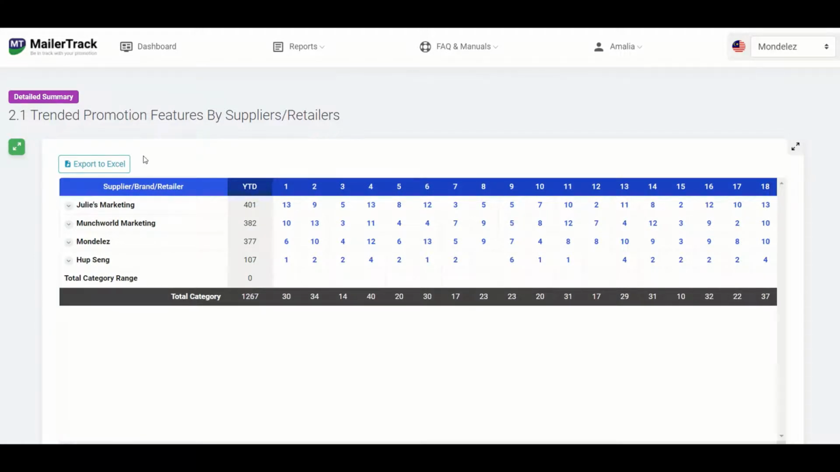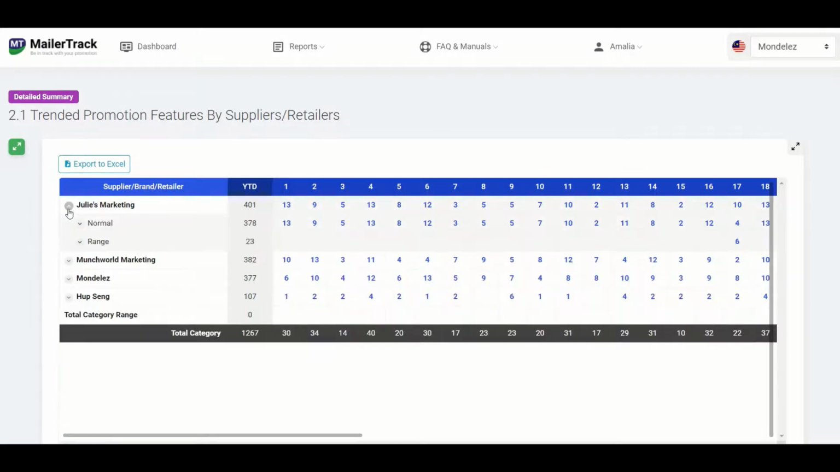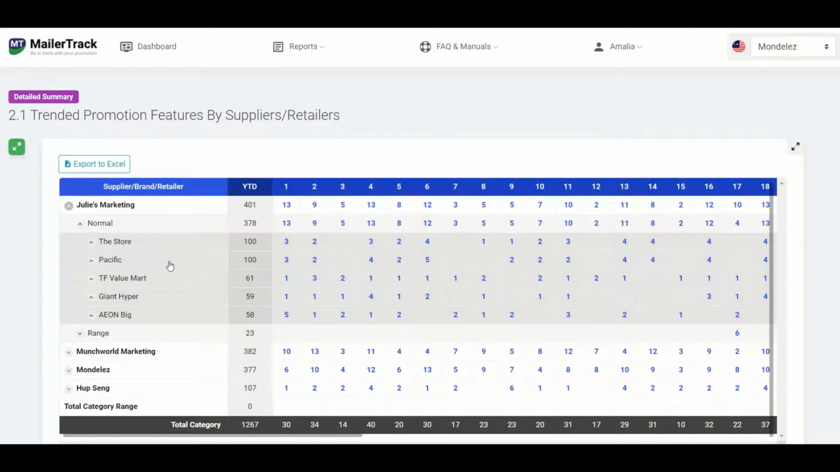Okay, so you can see that this has changed. Right now the promotions are showing by the suppliers, followed by the type of promotions, and then followed by the retailers itself. So you can use Julie's, for example. How Julie's promotions are split across different retailers is that most of their promotions are actually spotted at the store and Pacific, followed by TF Value Mart, Giant, and Aeon Big.